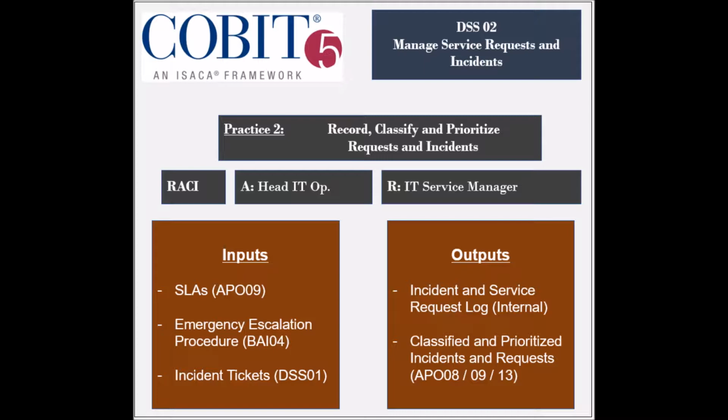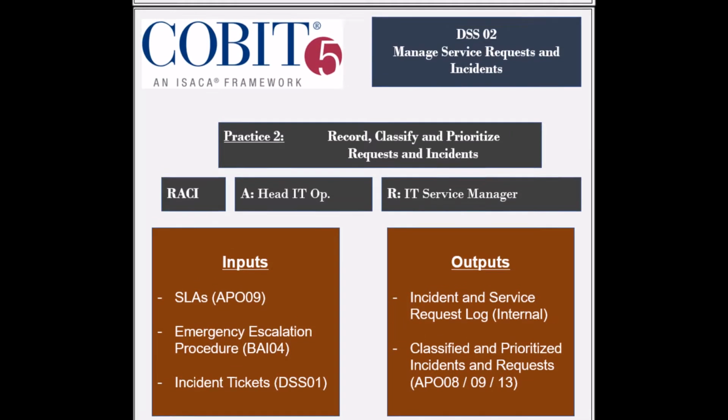head of IT operations. The practice receives several inputs that include the service level agreements from the AP09 process, the emergency escalation procedure from the BAI4 process, and the incident tickets from the DSS01 process. It generates 2 outputs, which are the incident and service request log to be used internally, and the classified and prioritized incidents and requests to be used by several APO processes.